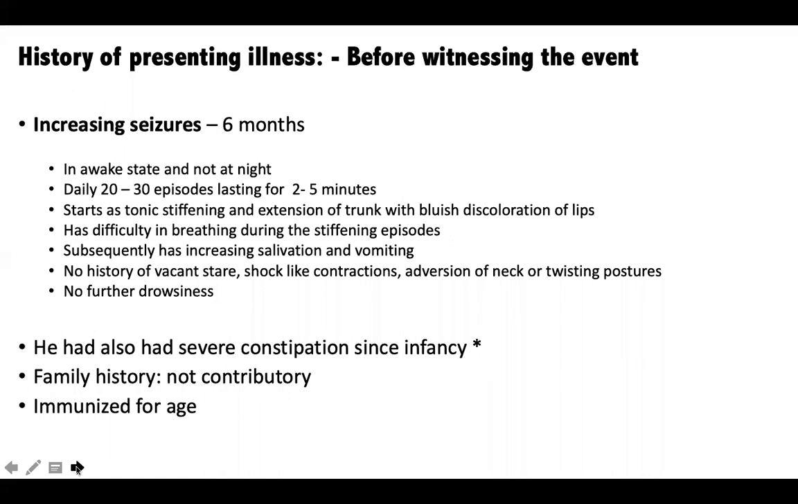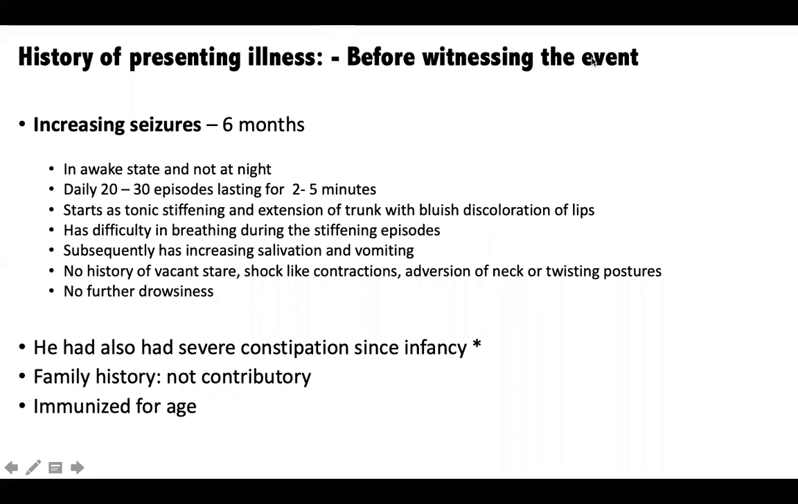Each episode starts with stiffening and extension of the trunk, arching backwards with cyanosis of the lips, a bluish discoloration. With that episode, he would be wincing and arching so strongly that he would have difficulty in breathing. And sometimes he used to have desaturation also.